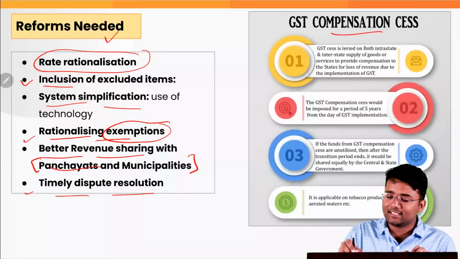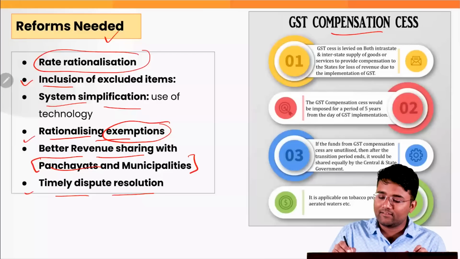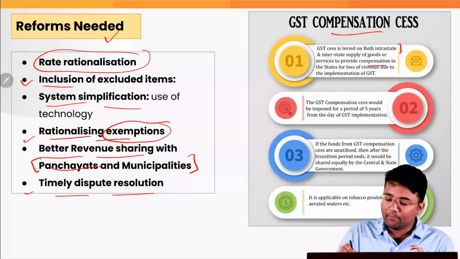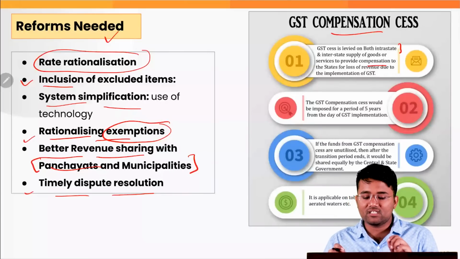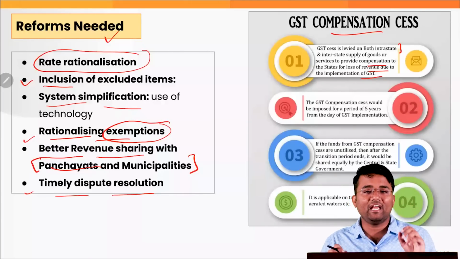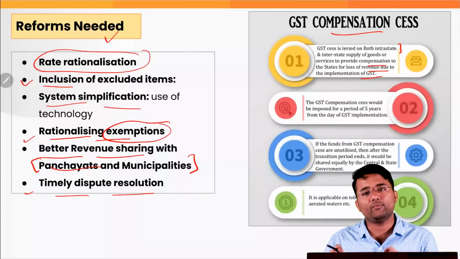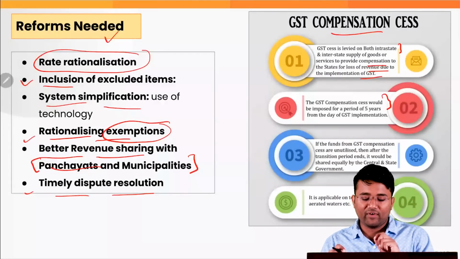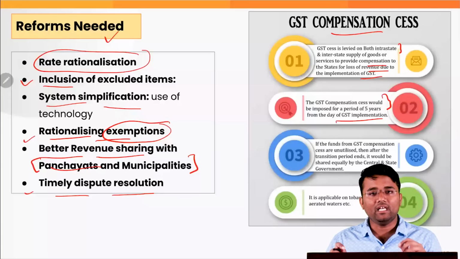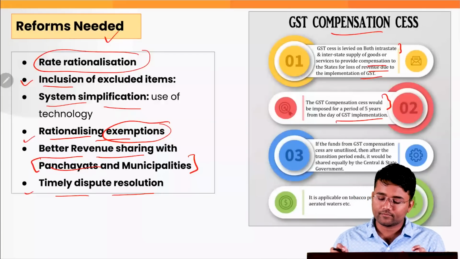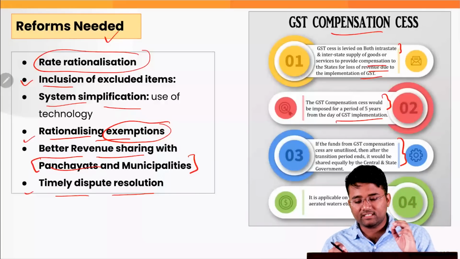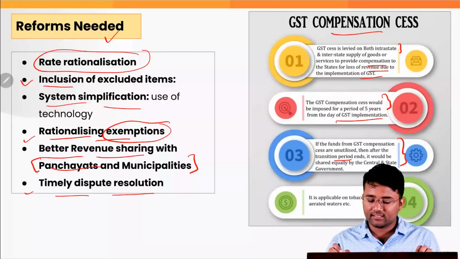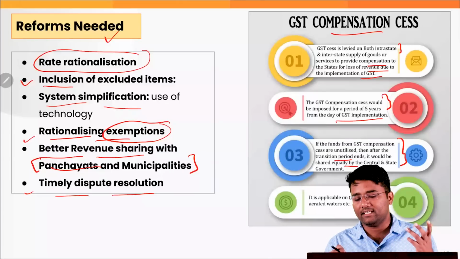If we talk about the GST compensation cess, it was levied on both intra-state as well as interstate supply of goods and services, and the main aim of this cess was to compensate the states for the loss of revenue due to the implementation of GST in 2017. Also, the cess was imposed for a period of 5 years from the day of GST implementation, however it was later extended. If the funds from the GST compensation cess are unutilized, then after the transition period ends, they would be shared equally by the central as well as state governments.